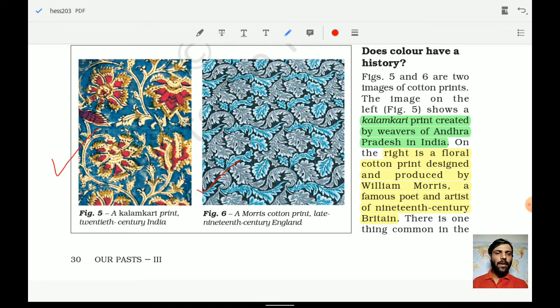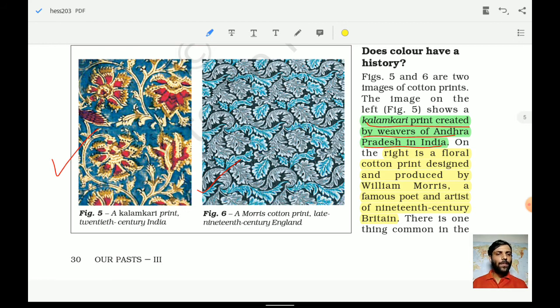So Kalamkari print created by the weavers of Andhra Pradesh in India. Remember this. When we cover art and culture, we will understand in more detail how this particular print is developed, or this painting is done, and how Kalamkari is getting done.